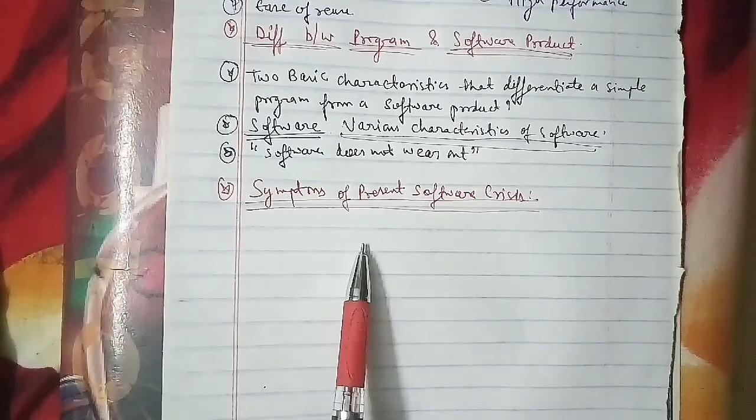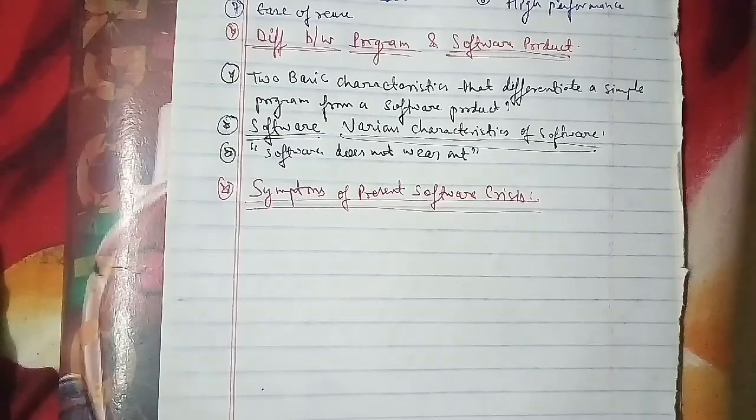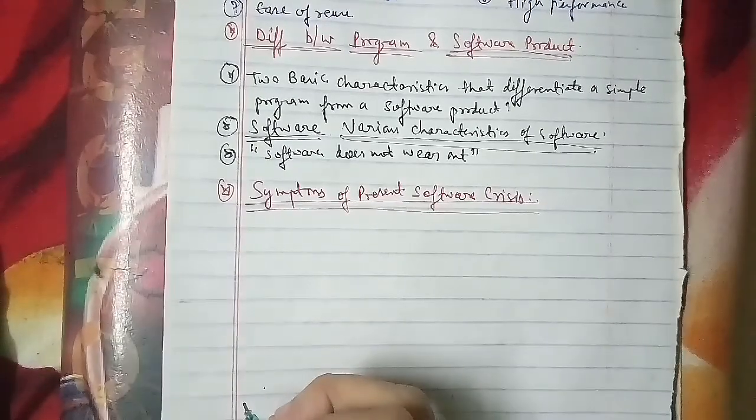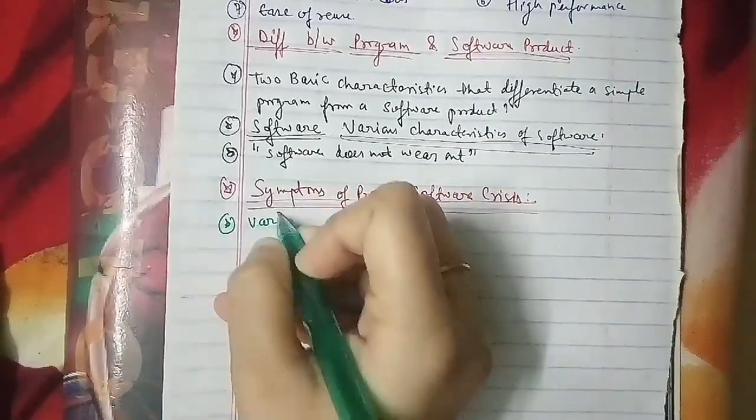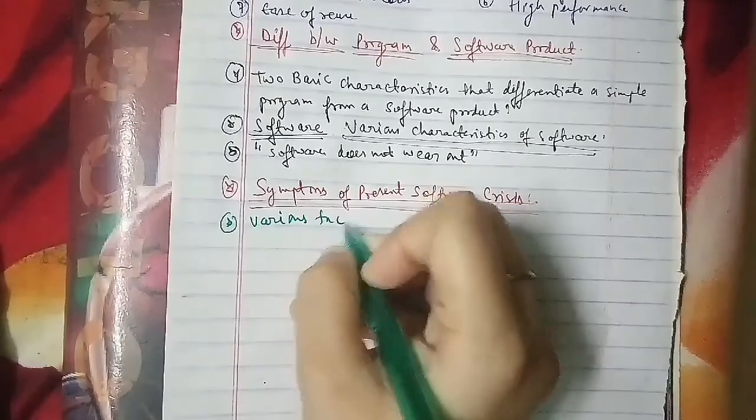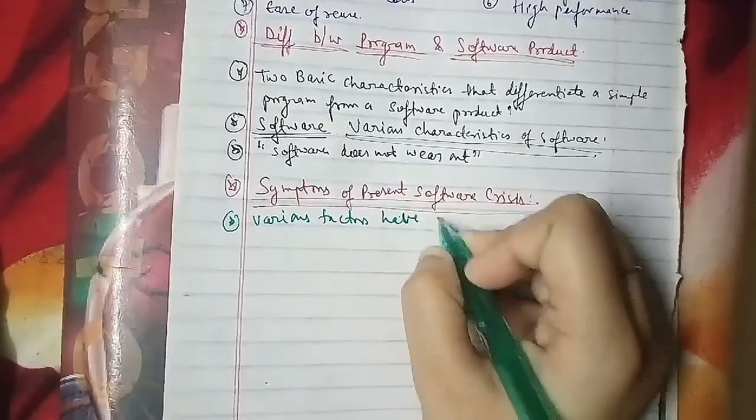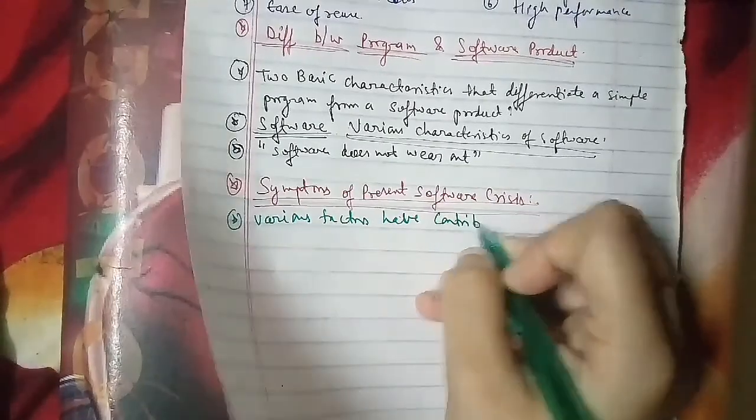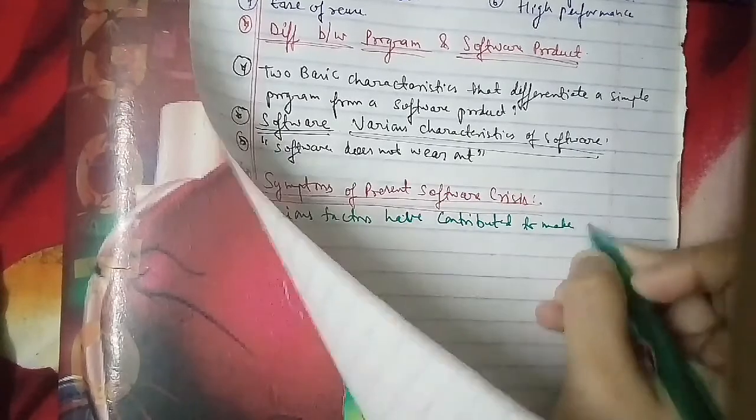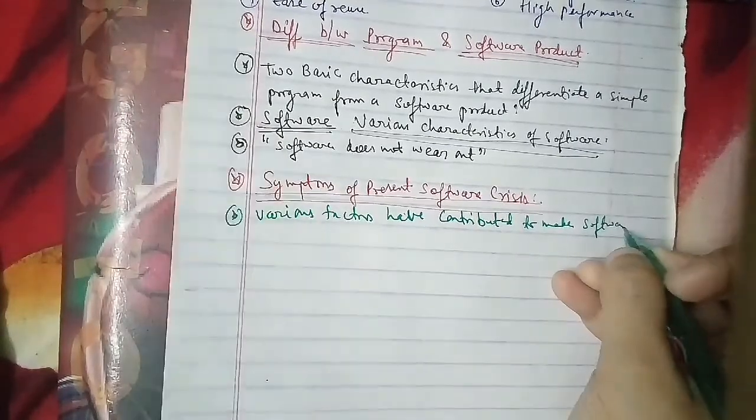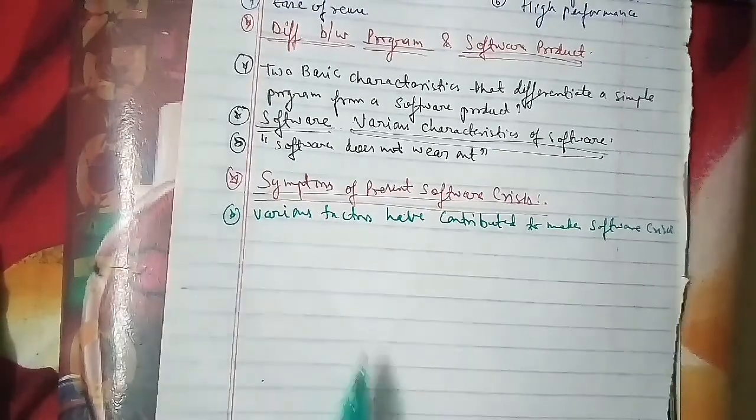Now we'll talk about the other one, which is the various factors that have contributed to making the software crisis, which we have as follows.